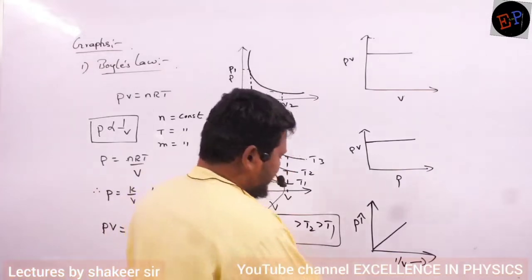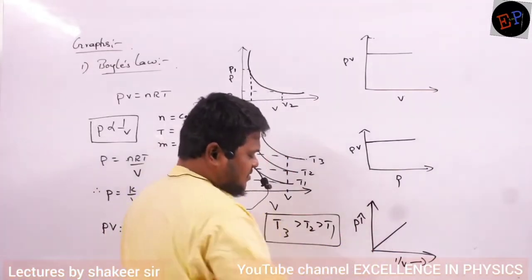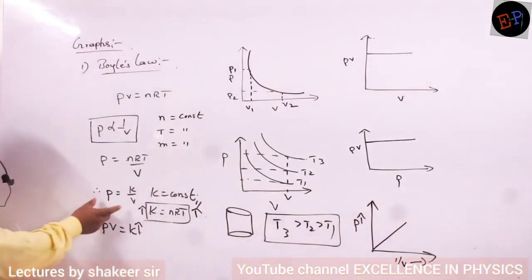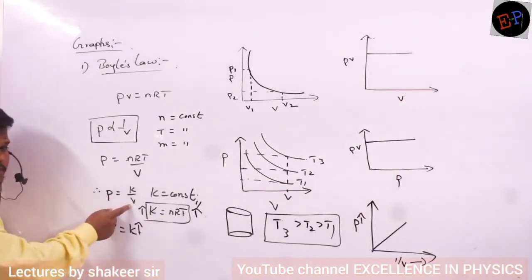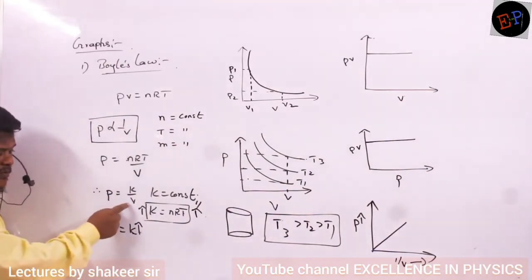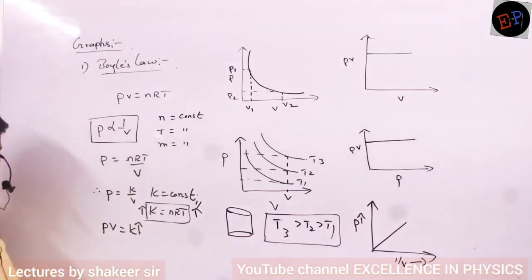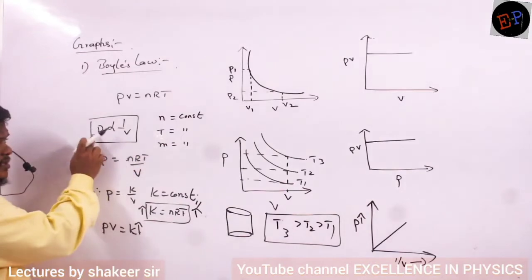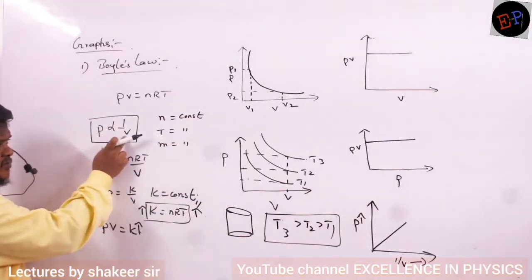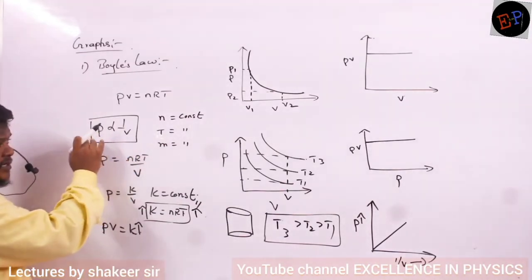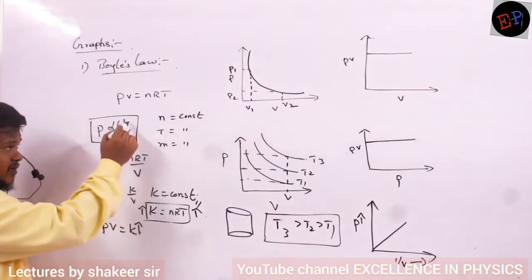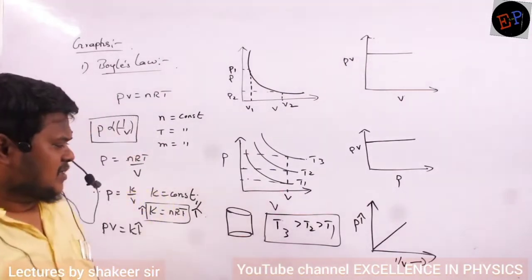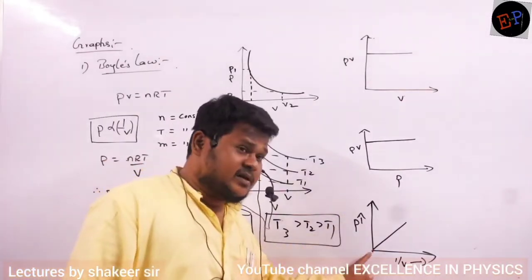Okay, look, ma. Now can you say why this graph is a straight line? See this equation here. Pressure is inversely proportional to volume, but directly proportional to 1 by V, no? If you write the relation like this, how can you say? Pressure is inversely proportional to volume, but pressure is directly proportional to 1 by V. Clear, no, ma? So, pressure and 1 by V are directly proportional.